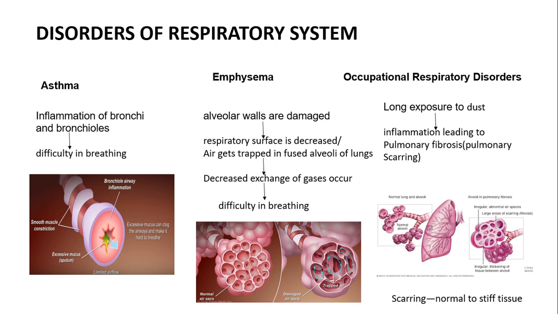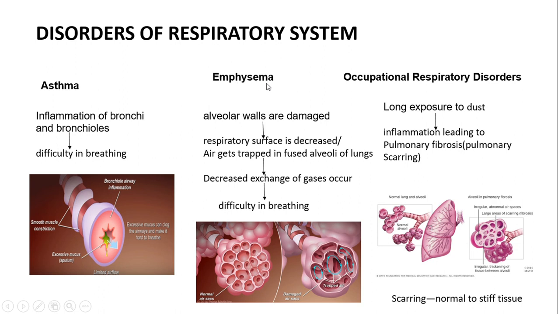When they get inflamed, they become very thick, and the mucus which is secreted into these respiratory tracts is secreted more than normal, because of which there is obstruction in the flow of gases reaching the alveoli, hence the person feels difficulty in breathing.